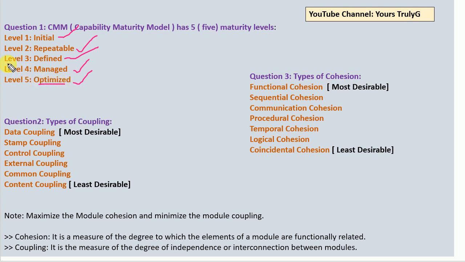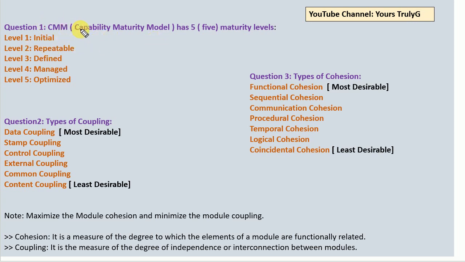If a company is CMM 3, it means they can do the processes up to level 1, level 2, and level 3. In this way we can define any organization's maturity level, like this organization comes at CMM 5 level, or this organization comes under CMM 4 level. Such things you can do with the help of CMM. So you have to remember what levels are involved in CMM.